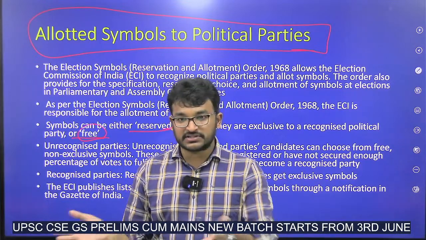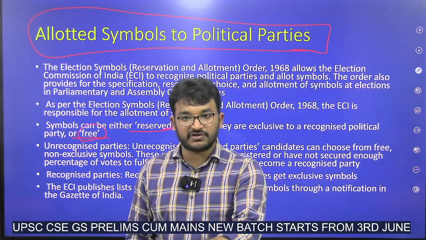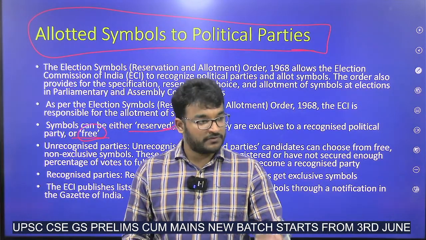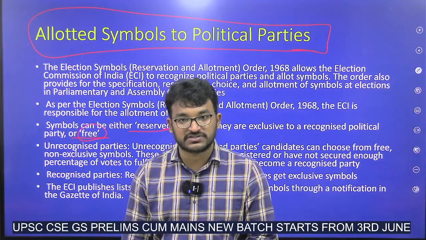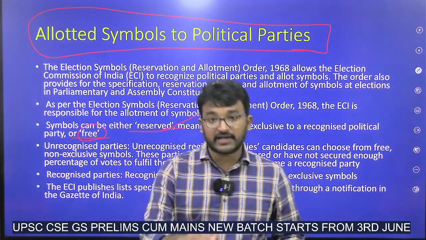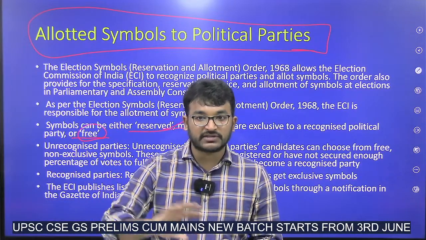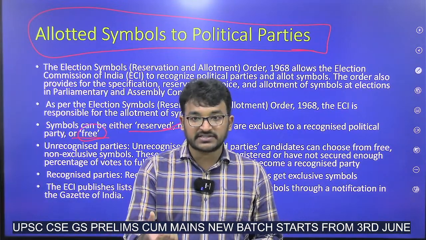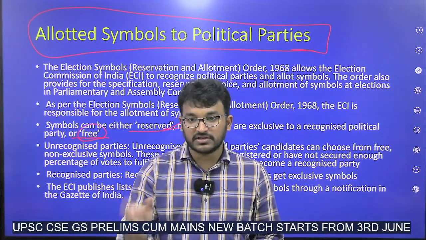See, for example, in Andhra Pradesh, just before election also, it is not guaranteed that Jansena will be given the glass symbol, because they didn't get the required amount of votes. For getting a state party recognition, there is need for some seats, or else at least 8% of votes. In the last election, they got only 6% of votes. So, if at all they had got 8%, that glass symbol is specifically for them. In Andhra Pradesh, no other candidate can be given this glass symbol. But what happened here? Many other independent candidates, where this Jansena party is not contesting, had been allotted the glass symbol. So that is the difference.